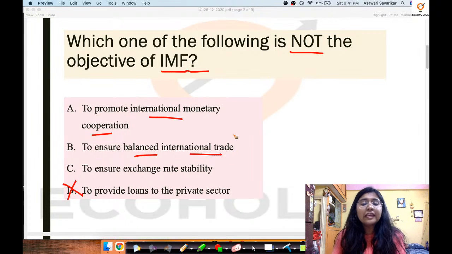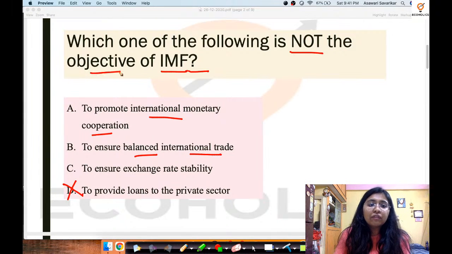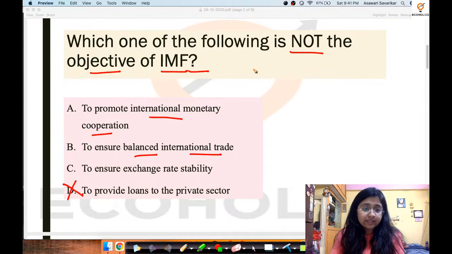Because everything that we trade or do not trade is of money. In economics, whenever we learn anything, it is always in terms of money, or in terms of some units or numericals. So it is very important for us to remember the objectives of the various international organizations.